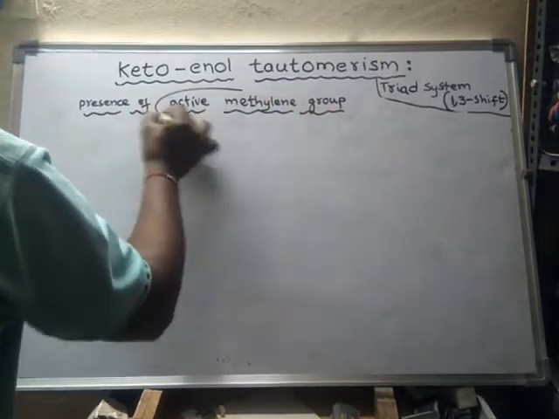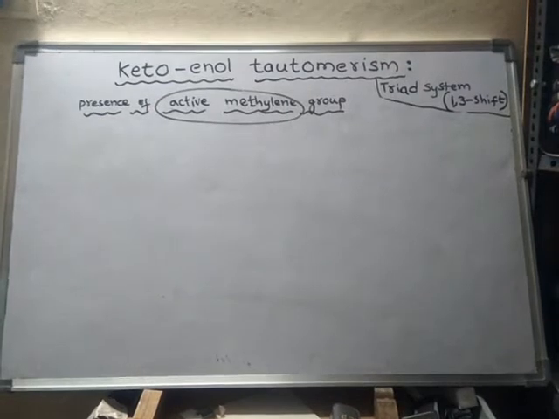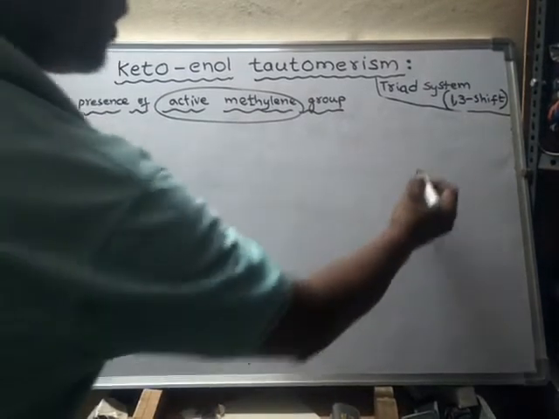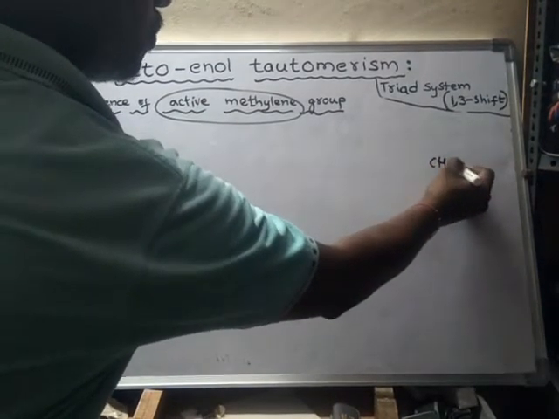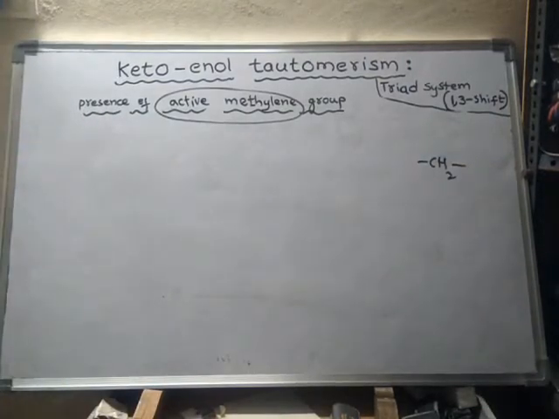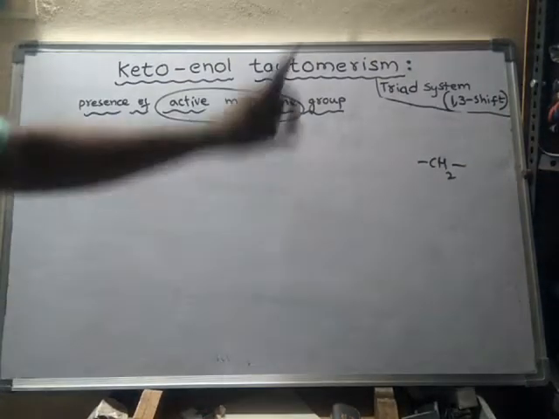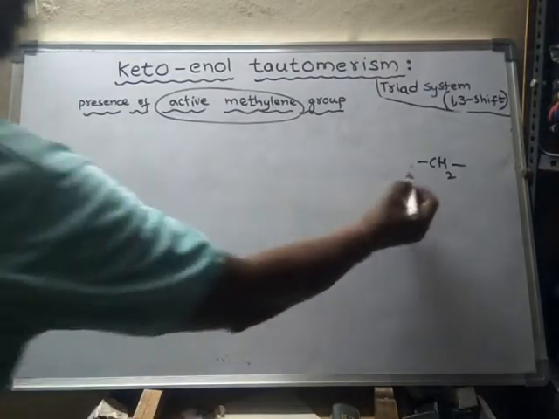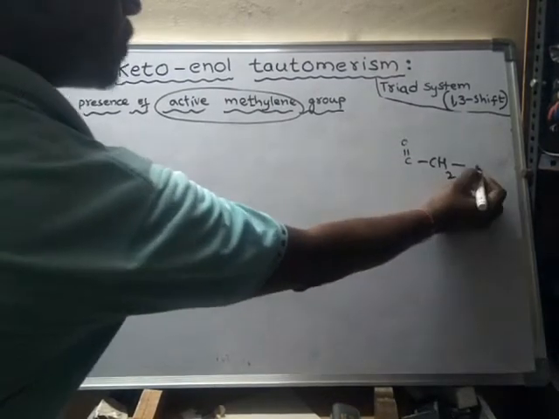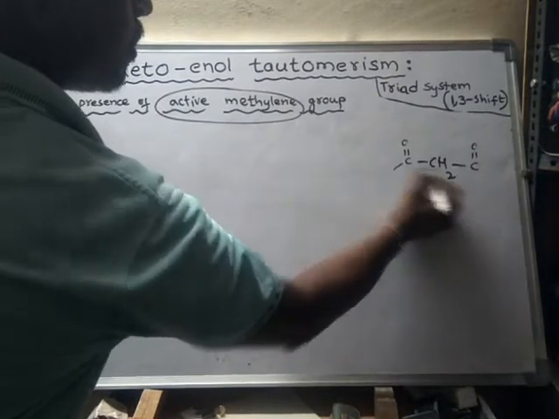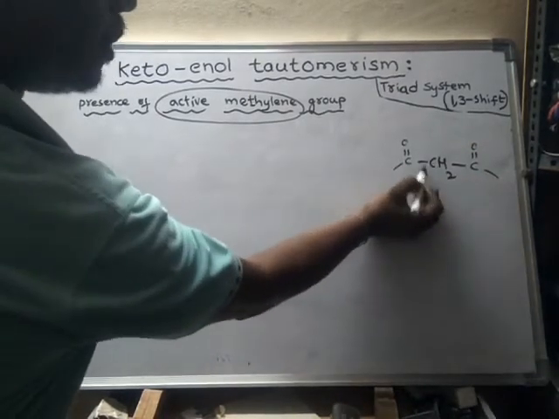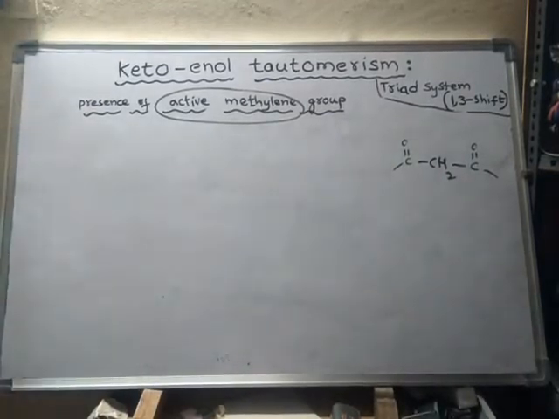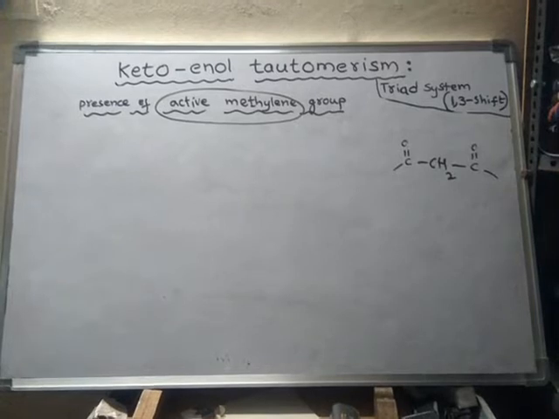See, what is active methylene group? What is methylene group? Methylene group means CH2. So this group is said to be methylene group. So when a methylene group is present between two carbonyl groups, then such a methylene group is said to be active methylene group. A methylene group surrounded by two carbonyl groups is called an active methylene group.